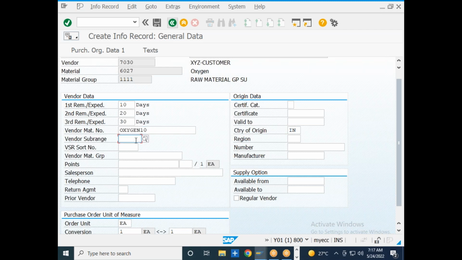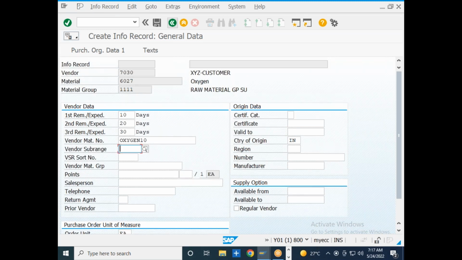Then vendor sub-range functionality. Vendor sub-range is nothing but one of the functionality which will be used to do the transactions against the same vendor in multiple currencies. So I can do the transactions in euro, I can do it in USD, I can do it in INR. So if the vendor is relevant for multiple transactions in multiple currencies, I will be maintaining the vendor sub-range configuration and selecting over here. Okay, but there is no vendor sub-range created over here.